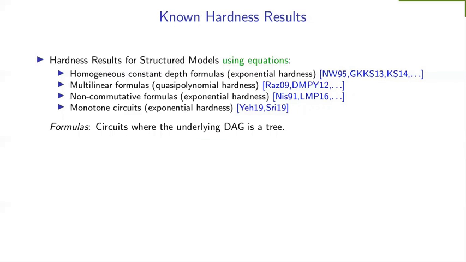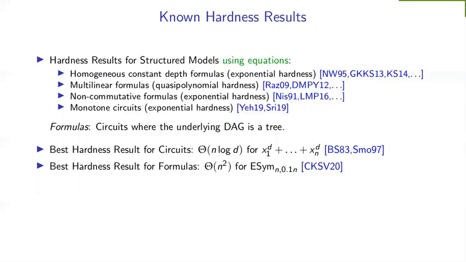On the flip side, when we come to the general models, the best hardness result that we know for circuits is an n log d bound, which is tight. And the best hardness result for formulas that we know is an n squared bound, which is also tight. So with all this information at hand, it is a natural question to ask whether there are efficient equations for VP. We wanted to find hard polynomials for VP. So are there even efficient equations for VP? Do they even exist? This is the main question that we study in our paper.